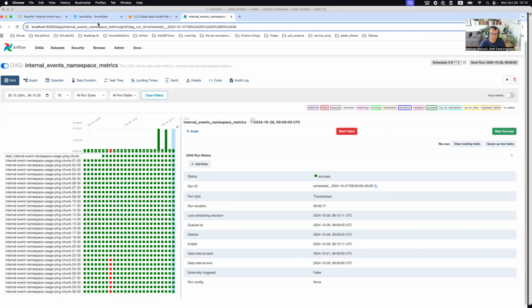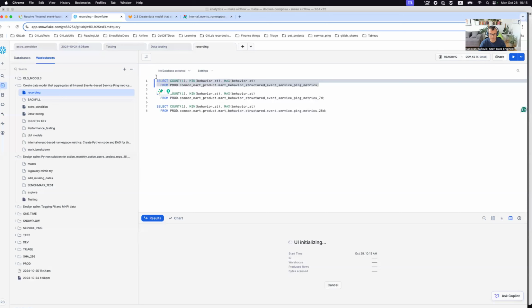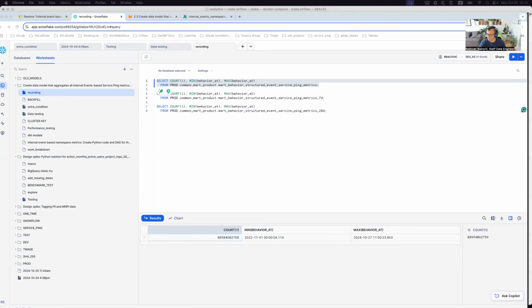But what is the problem here? This service ping metrics table is very big. It's 88 billion records and more, and contains data for almost 2 years back. For that reason, we try to capture only the last 7 days or the last month of this data. So we created two dbt models called Mart Behavior Structured Events Service Ping 7 days and 28 days,